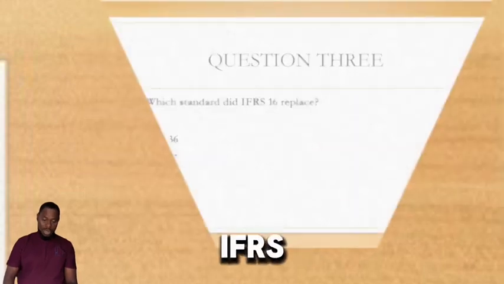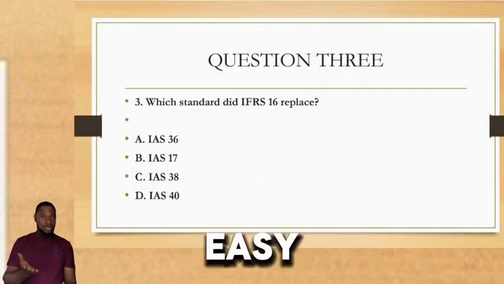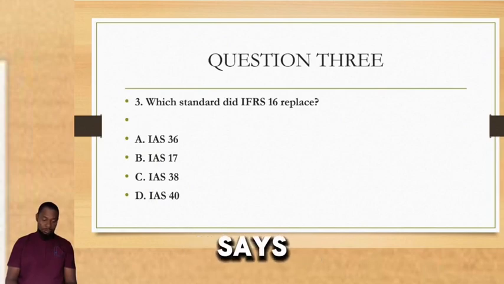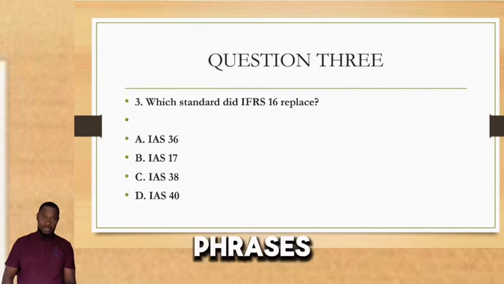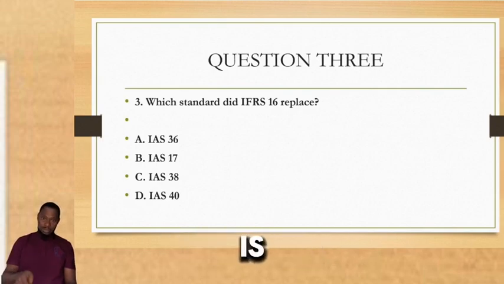Which standard did IFRS 16 replace? Easy peasy. Option A says IAS 36. B says IAS 17. C says IAS 38. And D, IAS 40. Do you know your IFRS standards? What is the correct answer? Is it A? Is it B? Is it C? Is it D?